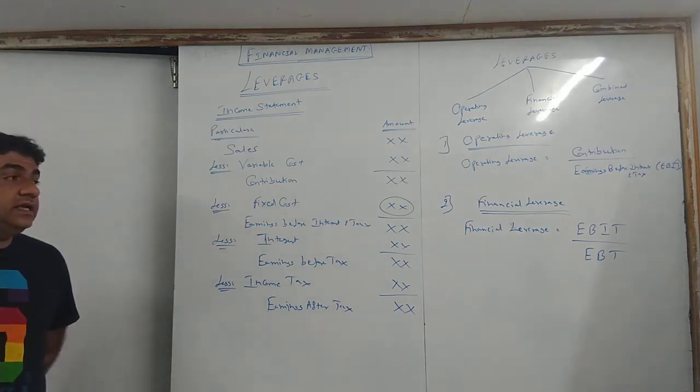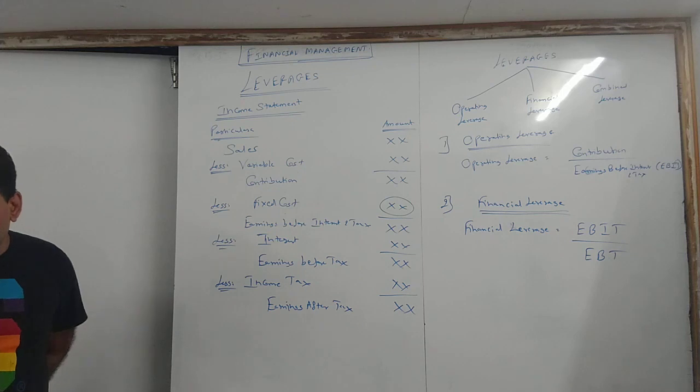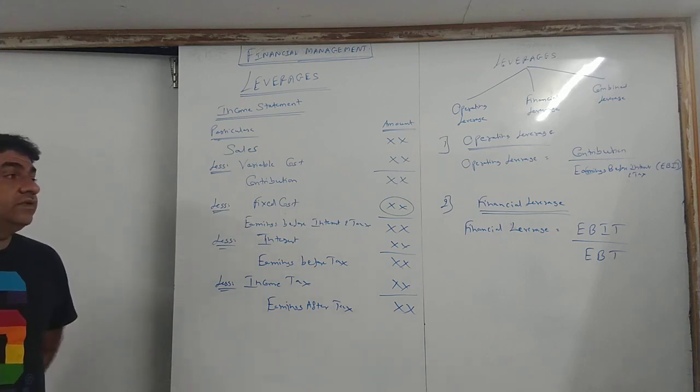It will be EBIT upon earnings before tax.